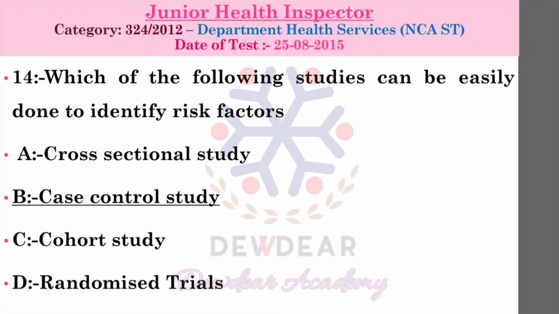Then cross-sectional studies help to assess the prevalence of health outcome at that point of time without regard to duration. That is prevalence of a disease at a given point or period in time. Next is cohort studies. Cohort studies follow study participants over time, from weeks to years depending on time frame. And randomized trials are accomplished by randomly allocating subjects into experimental and control group. So the correct answer is case control studies.